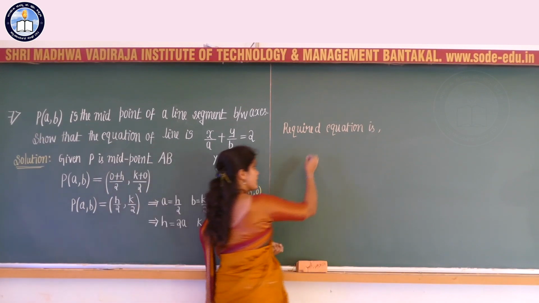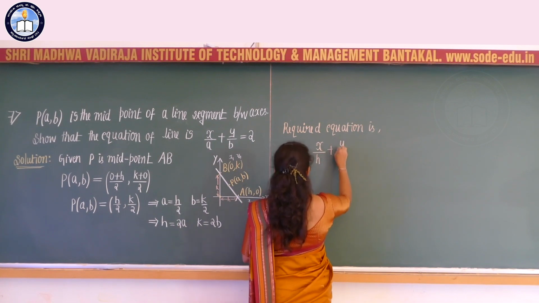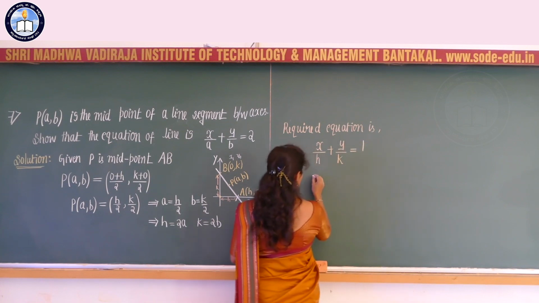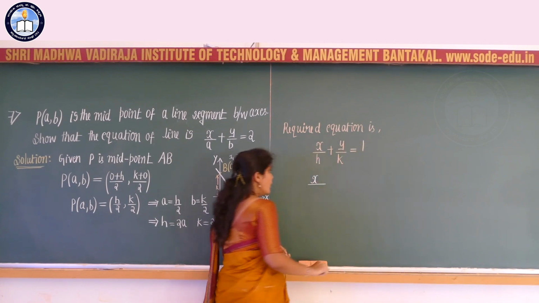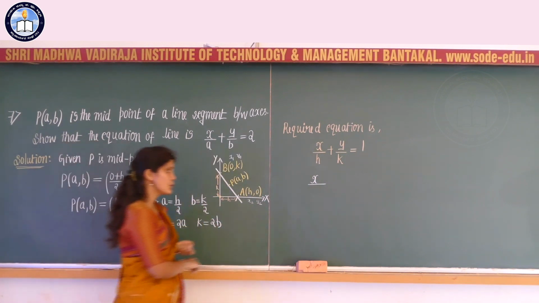Therefore the required equation can be written as x divided by h plus y divided by k is equal to 1. What is meant by h? h is equal to 2a and k is equal to 2b.